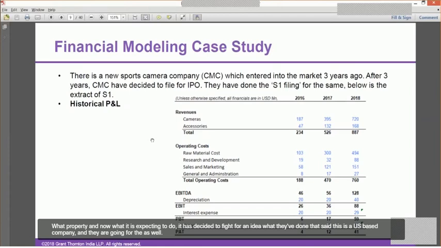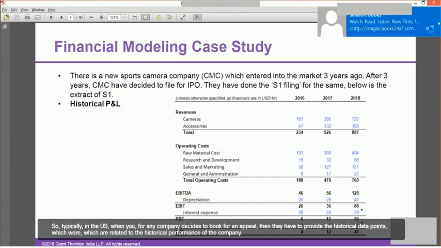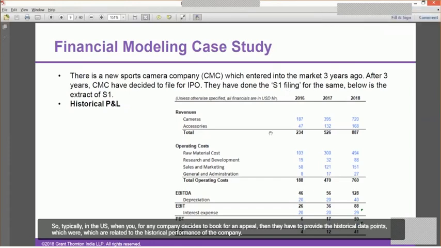Let's say this is a US based company and they are going for the S1 filing. So typically in the US, when a company decides to go for an IPO, then they have to provide the historical data points which are related to the historical performance of the company, and at the same time also create the projections for the next couple of years. So over here we have